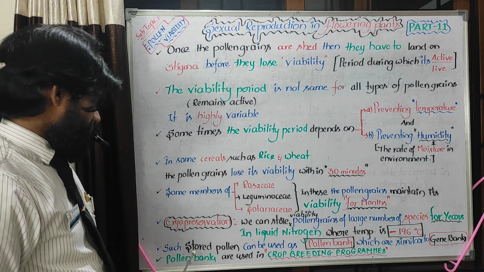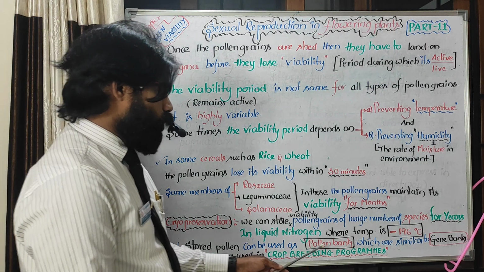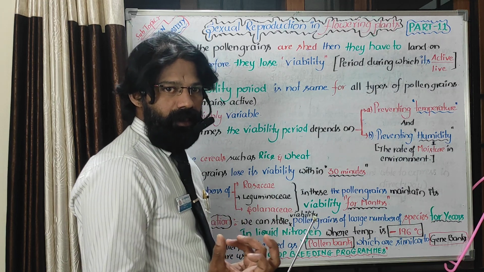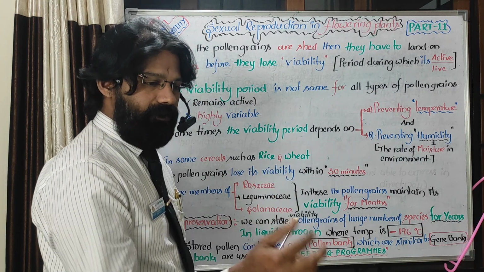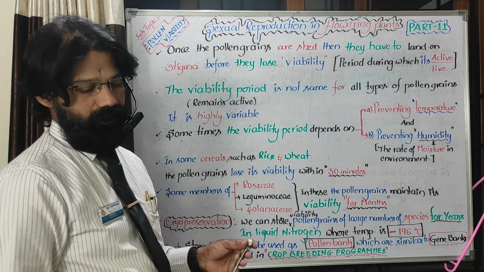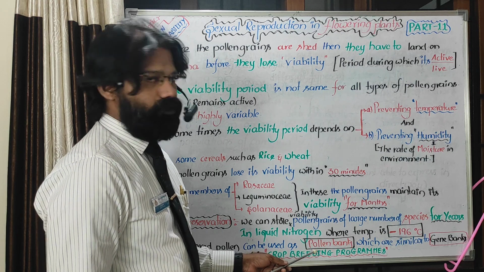Now, such stored pollen grains can be used as pollen banks. We know the seed banks: seeds are stored, and whenever we require, we can take them back, make them germinate and develop plants. Like that, here pollen grains are also stored.